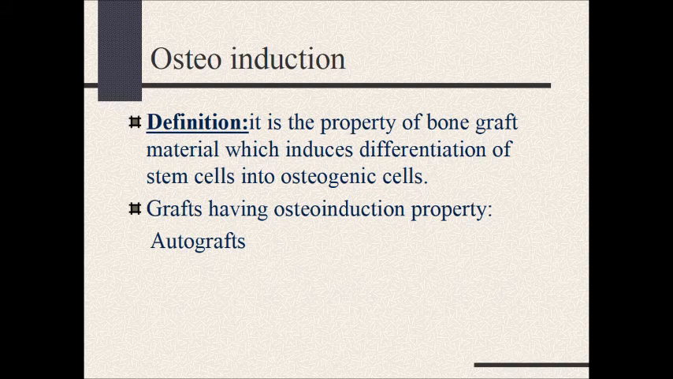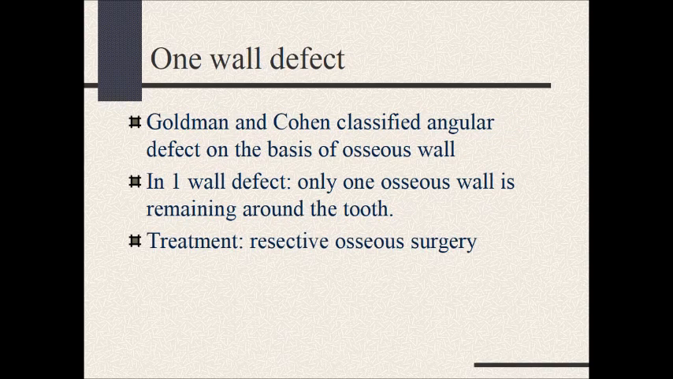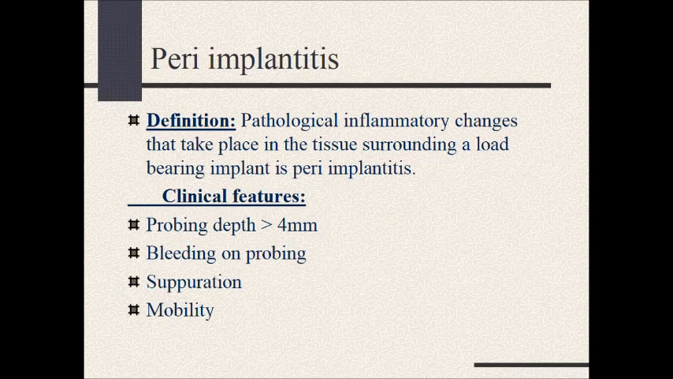Osteoinduction. Definition: it is a property of bone graft material which induces differentiation of stem cells into osteogenic cells. Grafts having osteoinductive property are autografts. One wall defect. Goldman and Cohen classify the angular or vertical defect on the basis of the osseous walls present, and in a one wall defect only one osseous wall remains around the tooth. Treatment is resective osseous surgery.